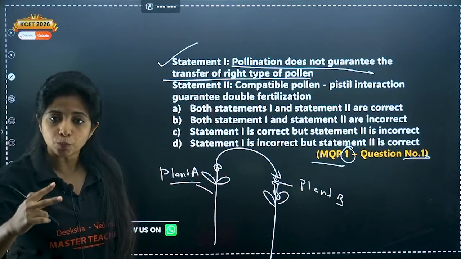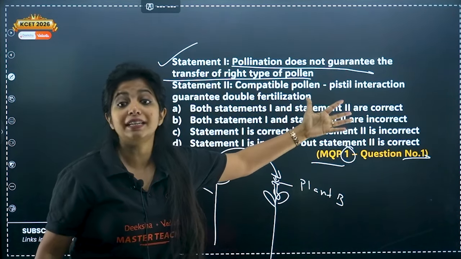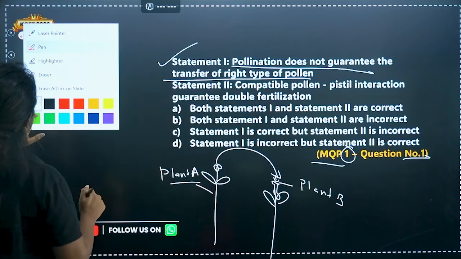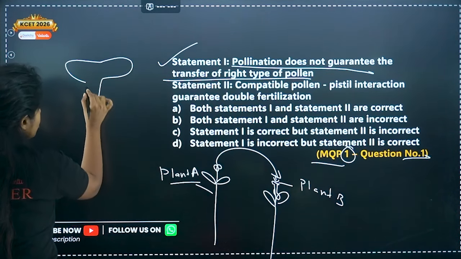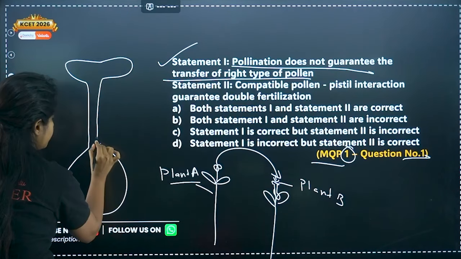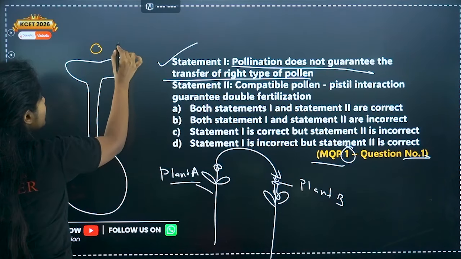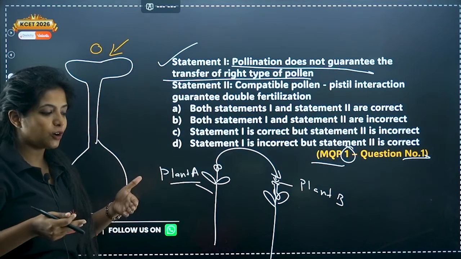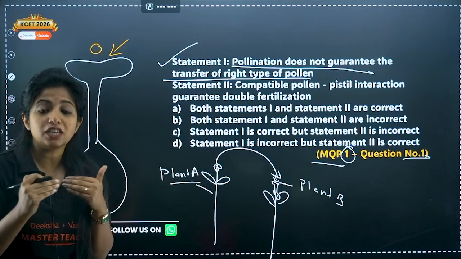Now statement 2: compatible pollen pistil interaction guarantees double fertilization. First of all, what do you mean by compatible pollen pistil interaction? Whenever a pollen lands on the stigma of a female flower, my dear children, there is some chemical dialogue happening. The stigma and the pollen talk to each other. It's not like real talking. Basically, there are some chemical messages being transferred.